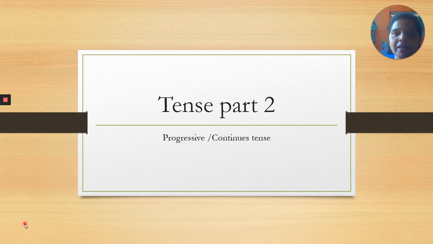Let us start tense part 2, that is progressive or continuous tense. The other name of continuous tense is progressive tense. So let us start the topic.